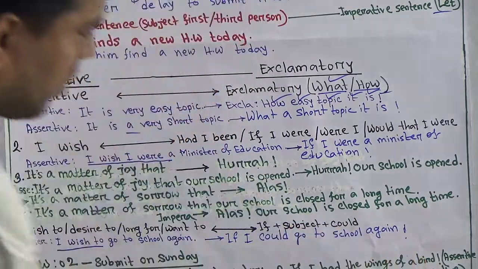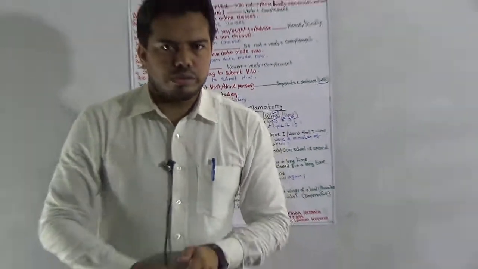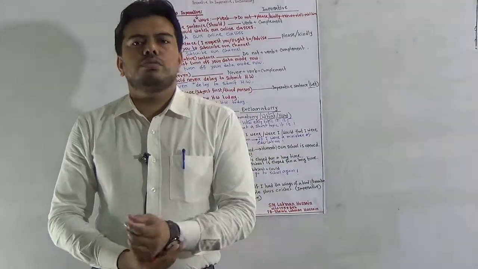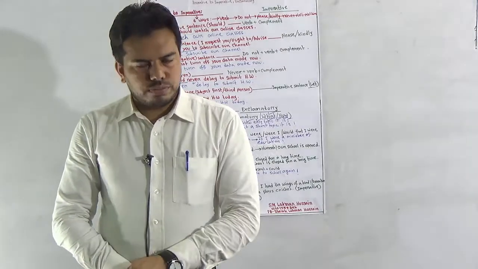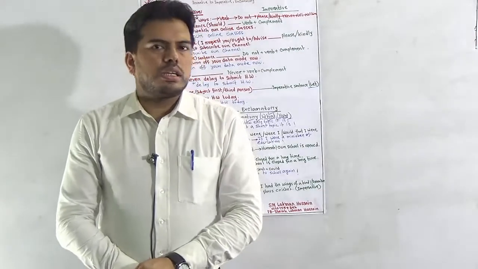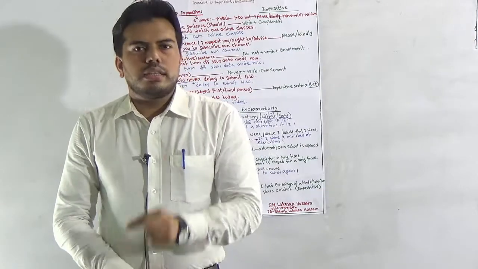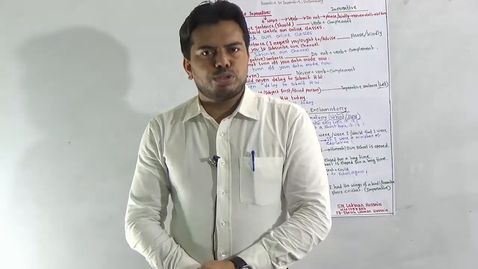Give an exclamatory sign. Okay, we are at the end of today's class. I hope you have understood today's topic. Today's topic was assertive to imperative, and another one was assertive to exclamatory. First of all, you have to read out the full sentence carefully, then identify what type of sentence it is, then read out the instruction. According to the instruction, you have to change the sentence.